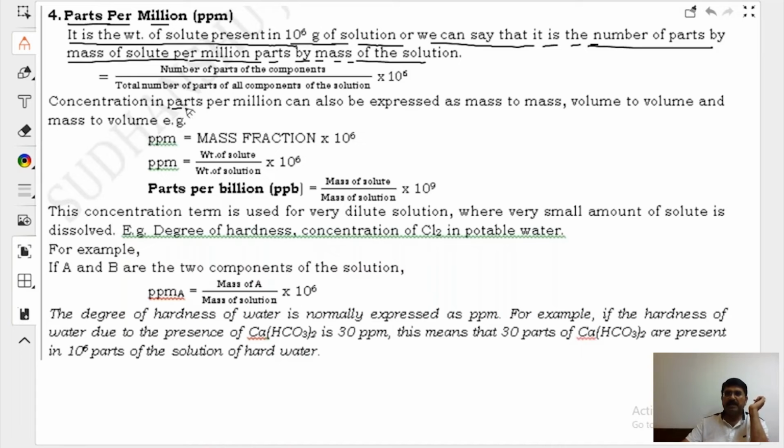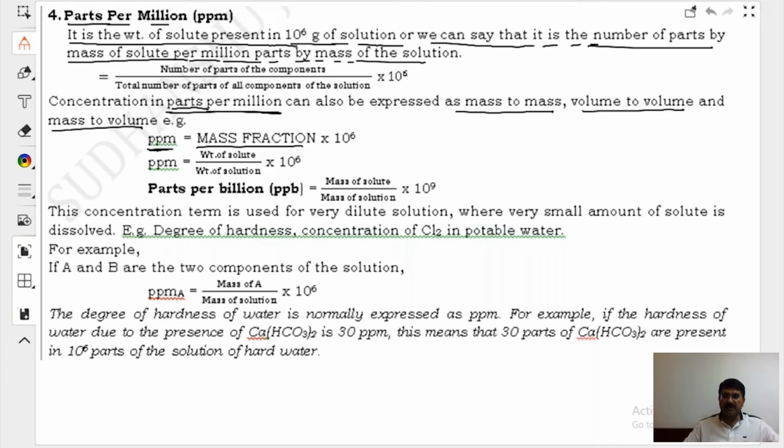Parts per million. Concentration in ppm can also be expressed as mass to mass, volume to volume, and mass to volume. Please do not memorize ppm, let us wait for the problem to come. In a way, ppm is mass fraction.